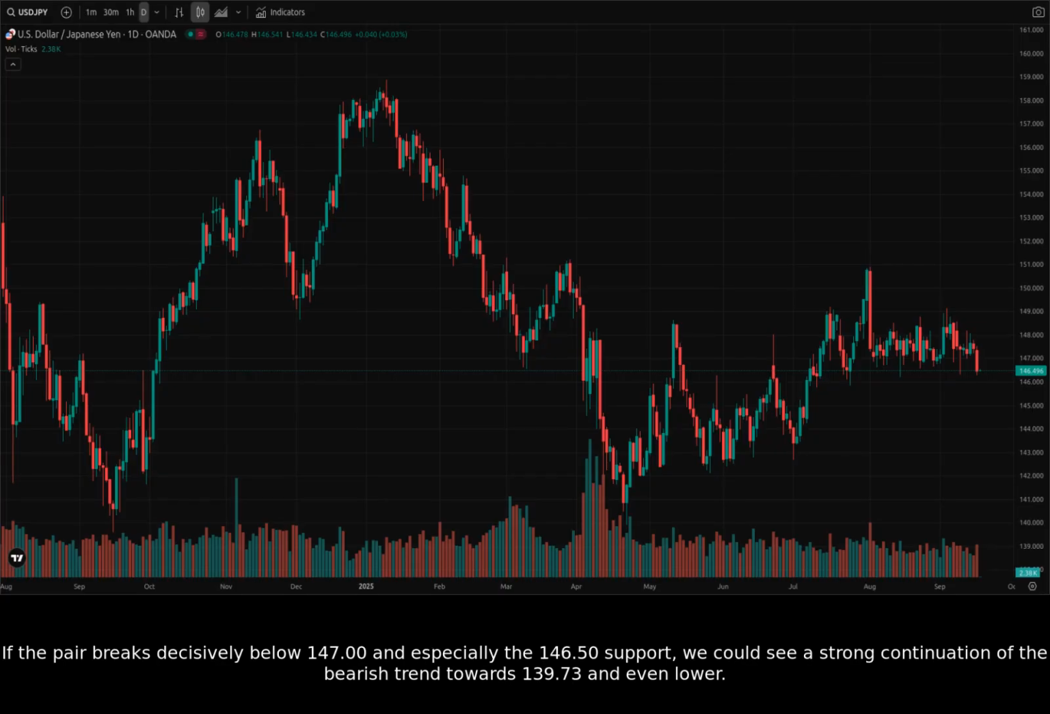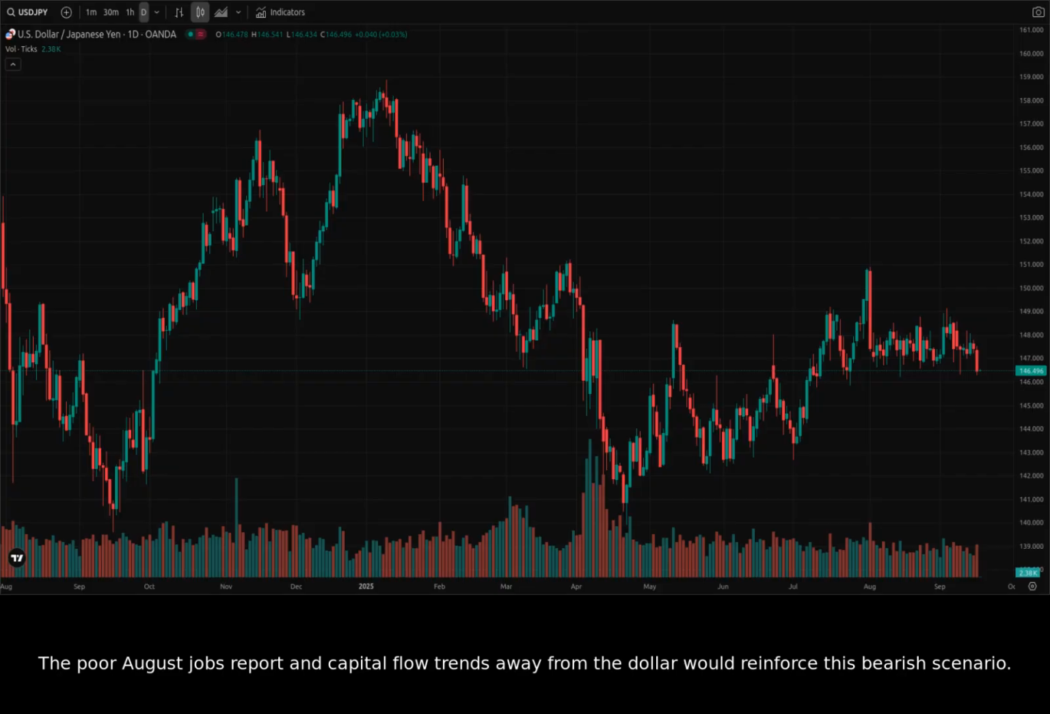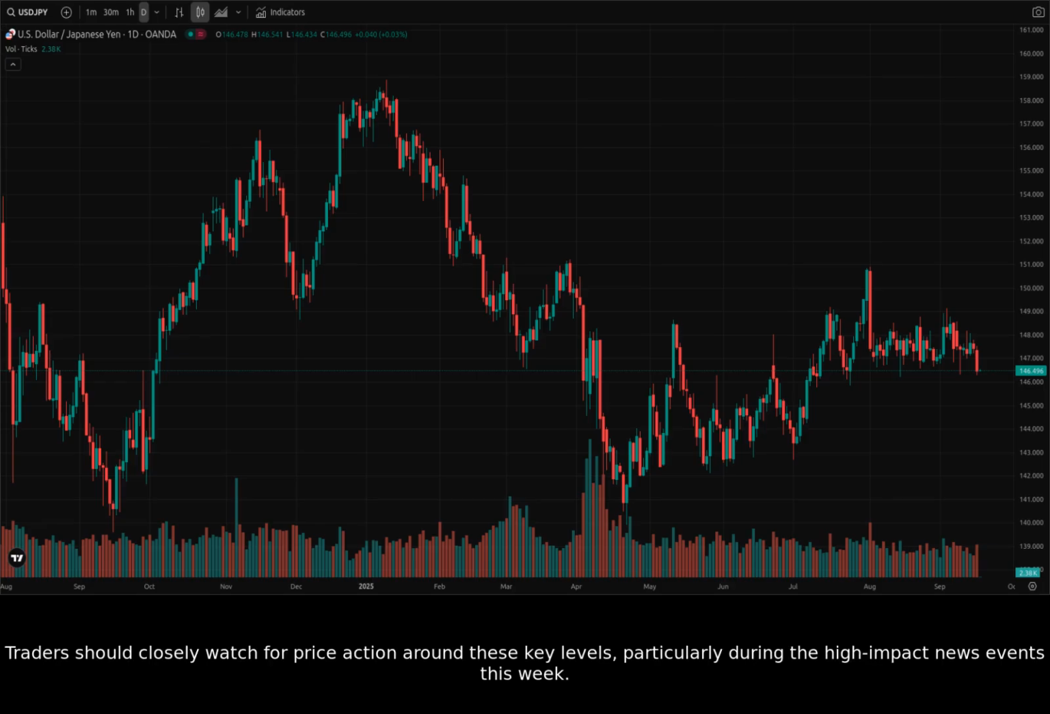If the pair breaks decisively below 147.00 and especially the 146.50 support, we could see a strong continuation of the bearish trend towards 139.73 and even lower. The poor August jobs report and capital flow trends away from the dollar would reinforce this bearish scenario. Traders should closely watch for price action around these key levels, particularly during the high-impact news events this week. Significant volume spikes accompanying breakouts or breakdowns from these levels would add conviction to the move.